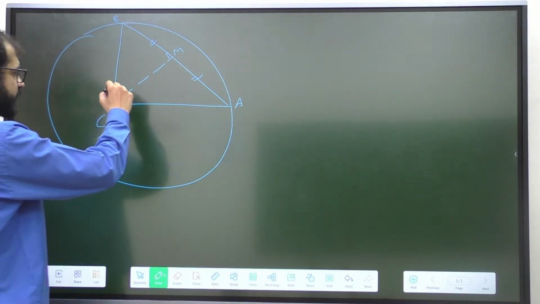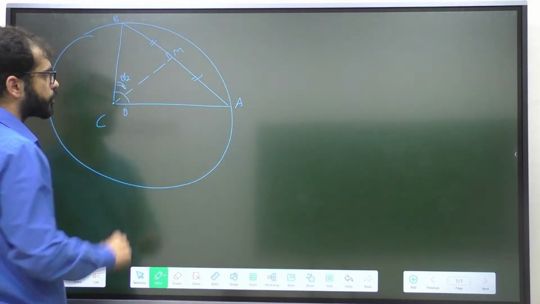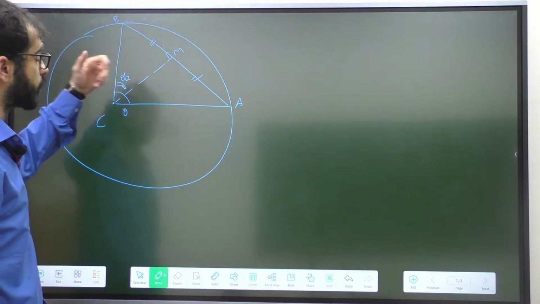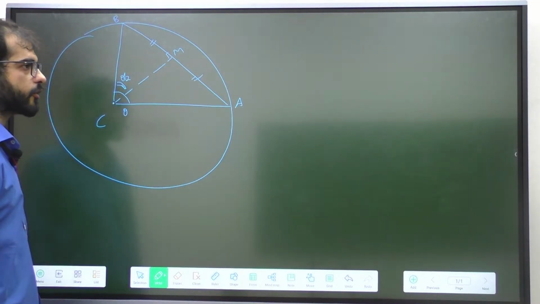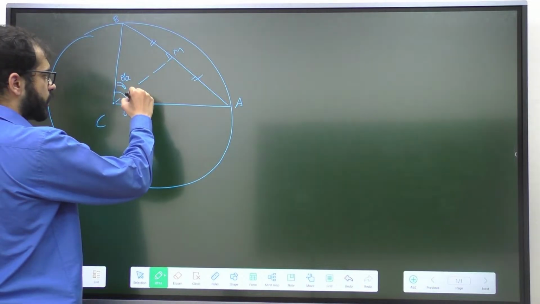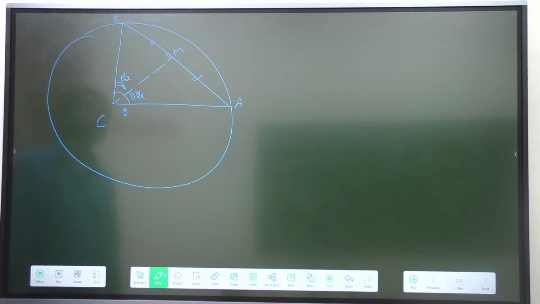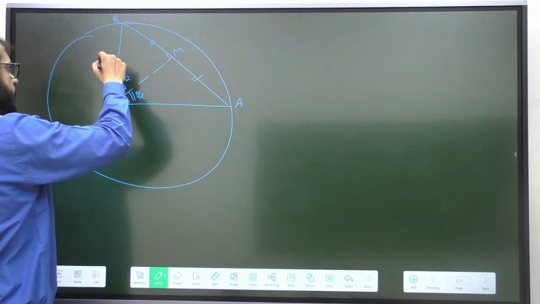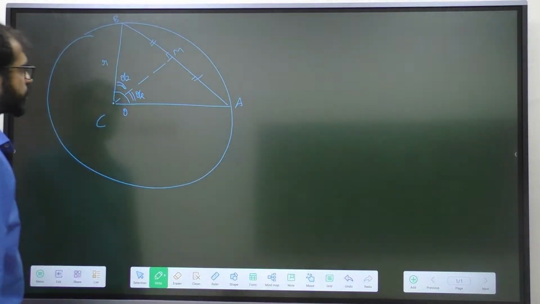Now, if the entire angle is theta, what will this angle be? This is going to be theta by 2, because these two triangles are congruent to each other and by CPCT, corresponding parts of congruent triangles, these two angles are equal. Now this is the radius of the circle, so I'll call it R. Now let's apply the knowledge of resolution of vectors.